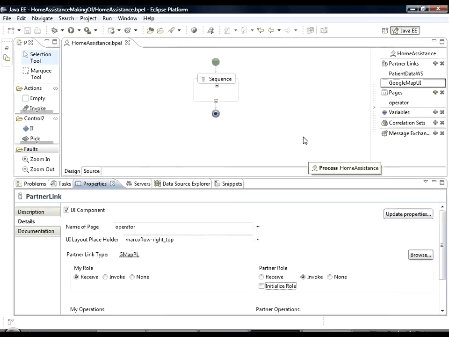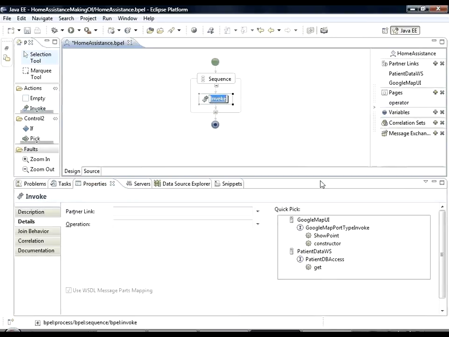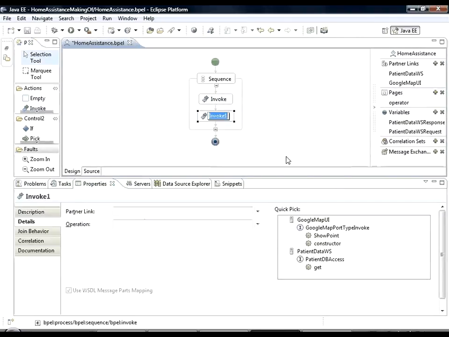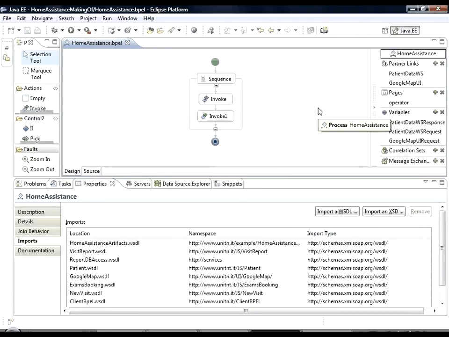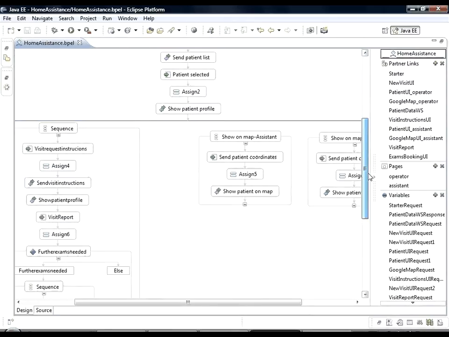Now we can start putting the activities in the process. For example, we can put an invoke for the patient web service, and in the same way, we can put an invoke for the show point variation of the Google Map UI component. As you can see, in a simple way, we design a little part of our process including both services and UIs. Going ahead, we build the rest, and finally, this is the whole process for our Home Assistance application.